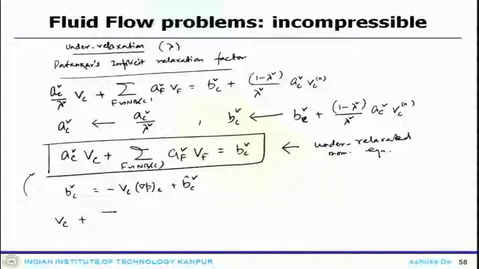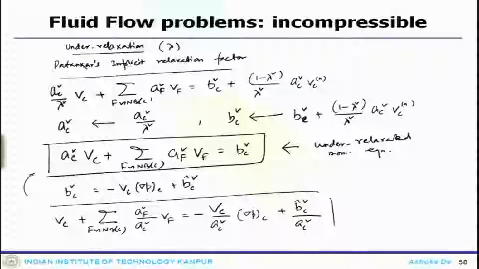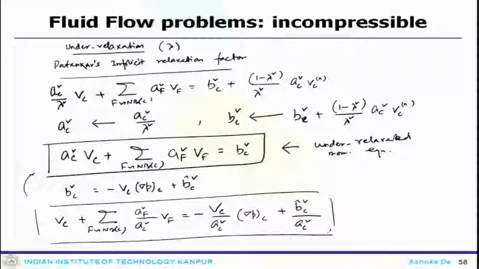You get V_C plus the summation over F in NB(C) of A_F^V by A_C^V times V_F, minus V_C divided by A_C^V times del P_C, plus B hat V divided by A_C^V. So, what are the coefficients associated with this particular arrangement?